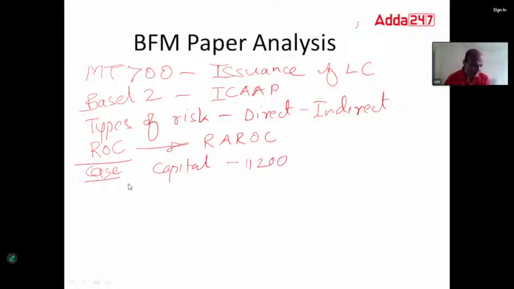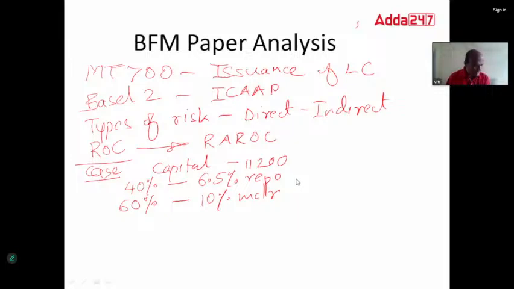Out of this, 40% was linked to a 6.5% repo, and 60% was linked to a 10% MCLR.